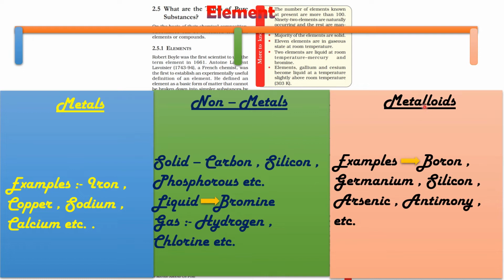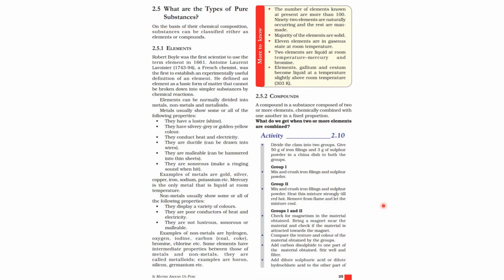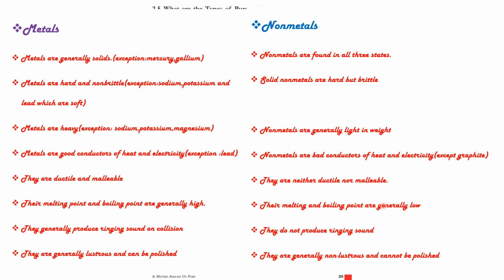Metalloids. So let's check out what are metalloids. Metalloids are the elements that have intermediate properties between those of metals and non-metals. For example, boron, germanium, silicon, arsenic, antimony, etc. Next, we are going to learn about the properties of metals and non-metals.